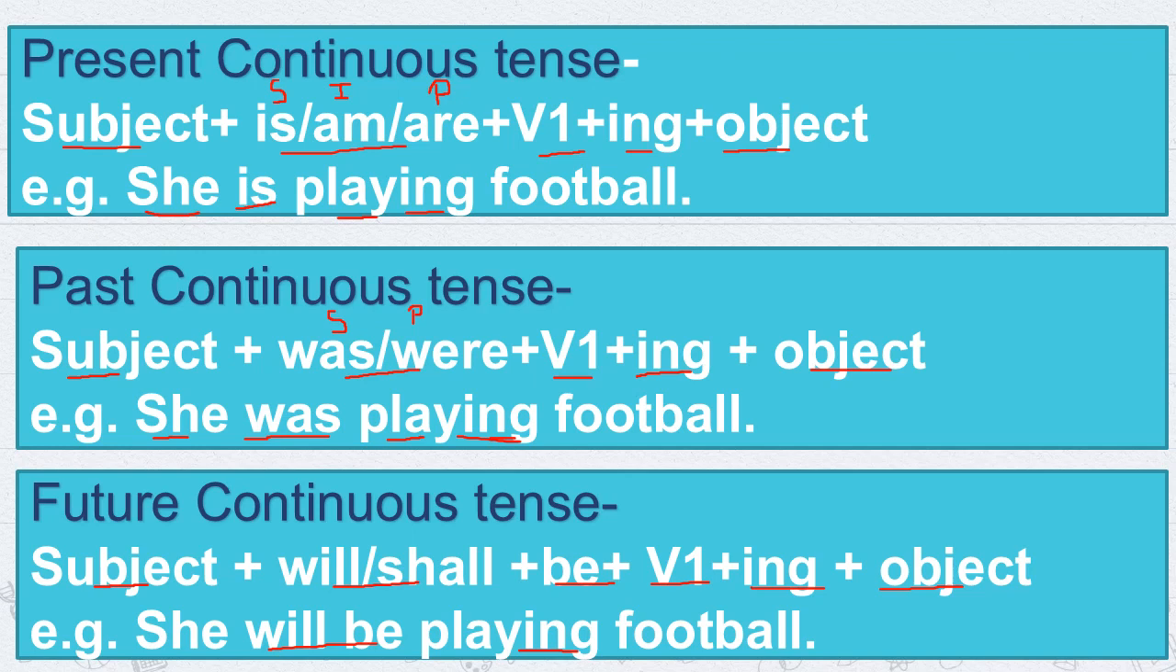For future continuous tense, we use will or shall plus be. And to show continuity, we use ing form of the verb in 3 of these tenses, whether it is present, past, or future. Now, if we talk about future continuous tense where we use will or shall plus be, then its example is she will be playing football. I shall be coming at your home.